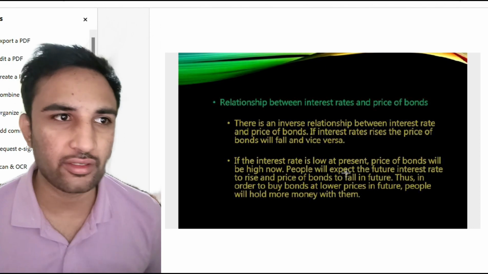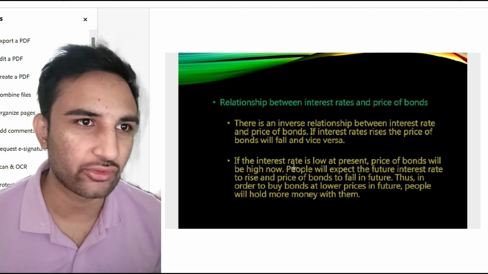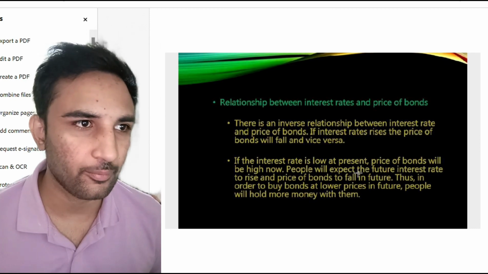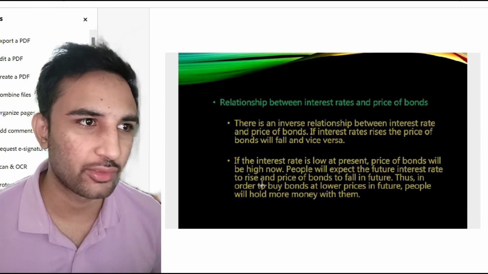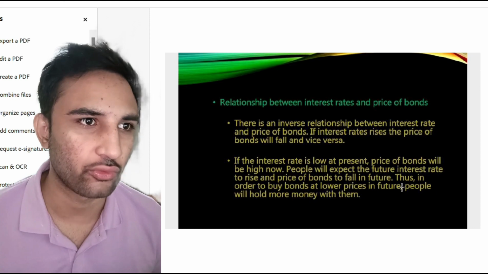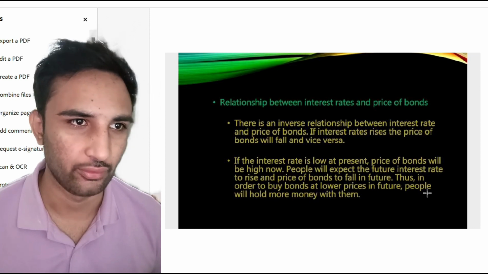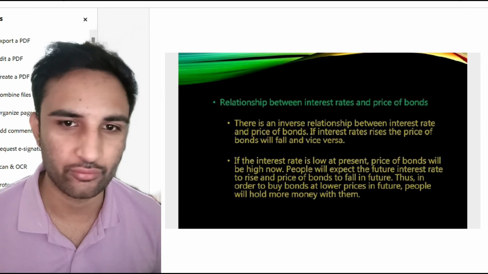If the interest rate is low at present, the price of bonds will be high now, but people will expect the future interest rate to rise and the price of bonds to fall in future. Thus, in order to buy bonds at lower prices in the future, people will hold more money with them.